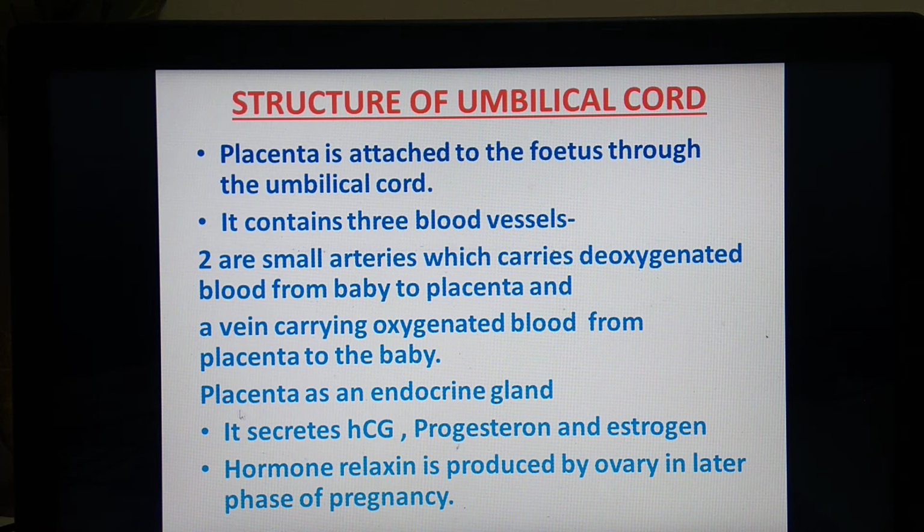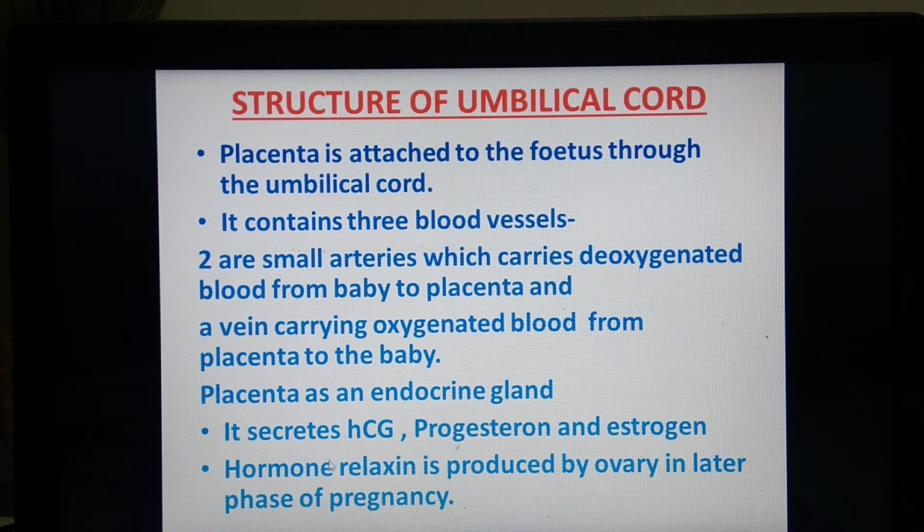What is the function of the placenta? We have seen it brings about exchange of material between the embryo and the mother's body. Another function of the placenta is that it acts as an endocrine gland. It secretes HCG, progesterone and estrogen. These are the hormones secreted by the placenta. Hence it becomes an endocrine gland.